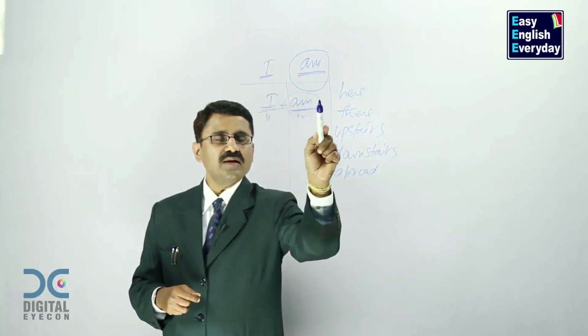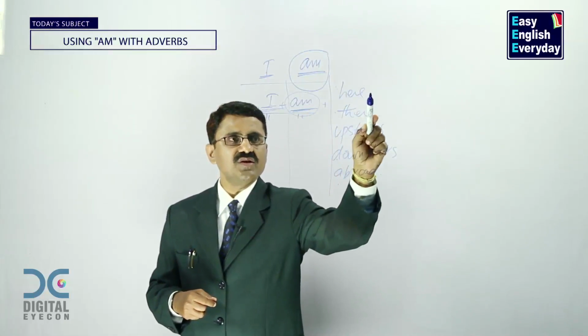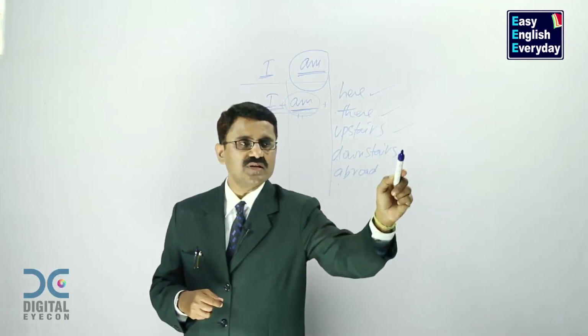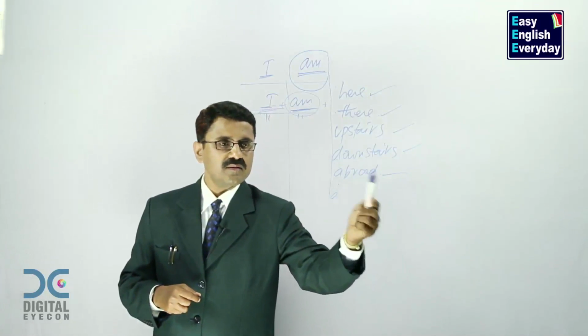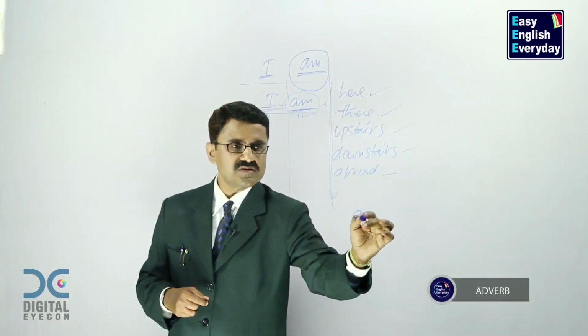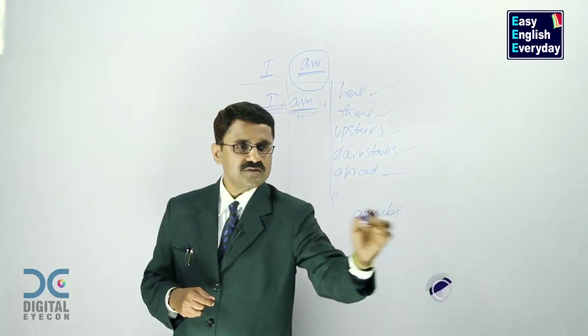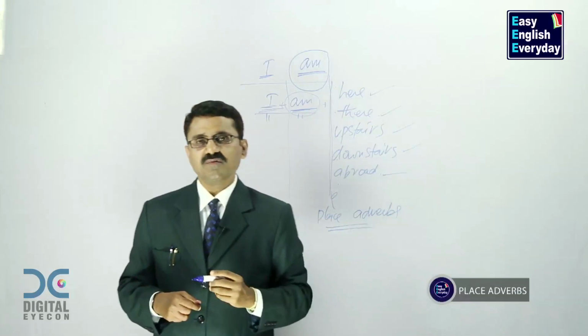And when you take these two as a set, you can add other words like this: here, there, upstairs, downstairs, abroad, everywhere, nowhere. These are called adverbs. Grammar calls them adverbs. To be more specific, they are called place adverbs.